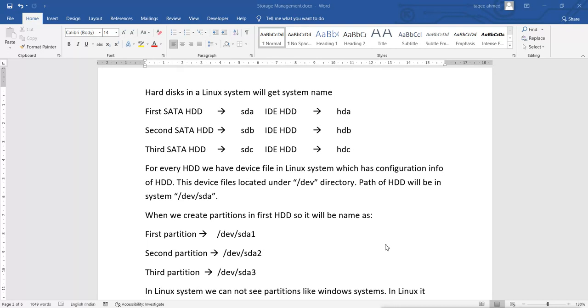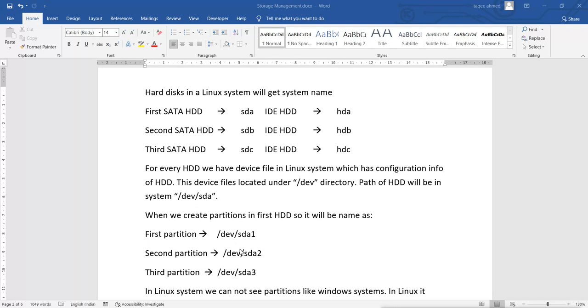Then for every hard disk we have a device file under the dev directory, because under the dev directory we have all the device files of hardware. Device files consist of all the configuration information about the hard disk. So the path for your system disk will be /dev/sda.